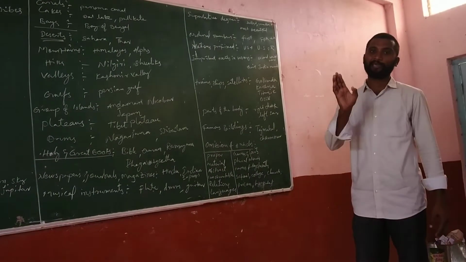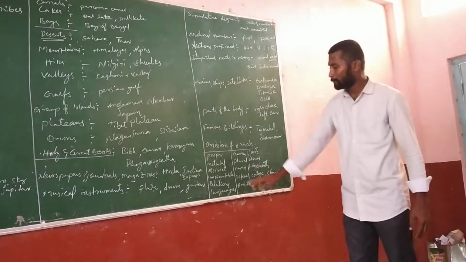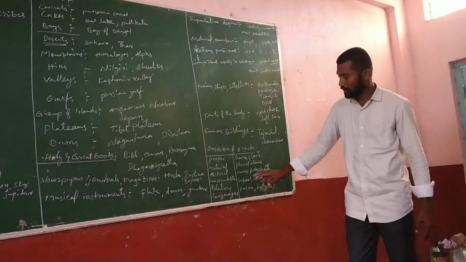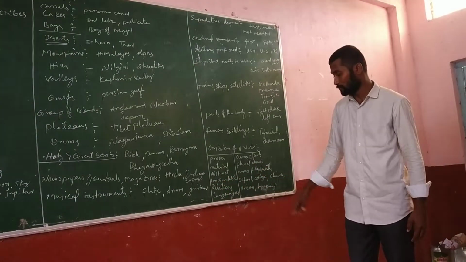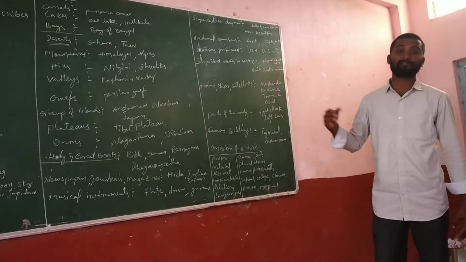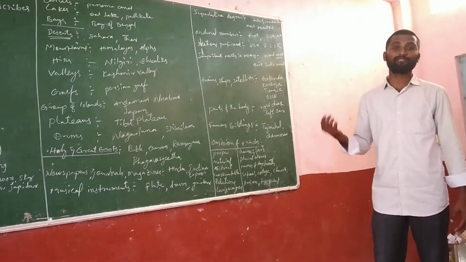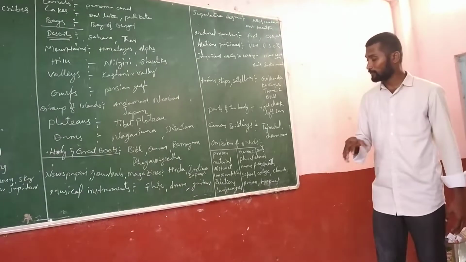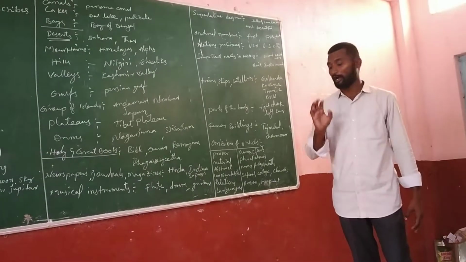Don't use "a" and "the". And before material nouns, abstract nouns, uncountable nouns, before relations like father, mother, daughter, sister, uncle, auntie, brother-in-law, sister-in-law, father-in-law, mother-in-law, in this way, don't use articles.